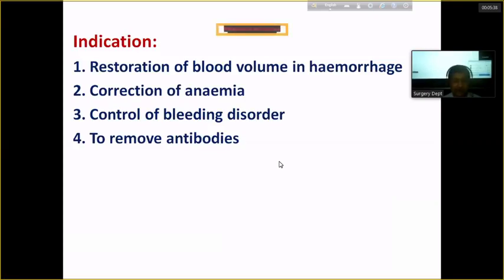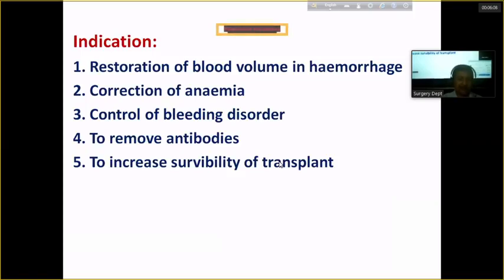So in that case, one of the treatment procedures or remedies is exchange blood transfusion. Exchange blood transfusion means we remove the blood from the baby, and that has to be freshly transfused with another blood, fresh blood that does not contain any Rh antibodies. So to remove the antibodies, sometimes to increase the survivability of organ transplant before transplantation of the kidney, liver, and others.